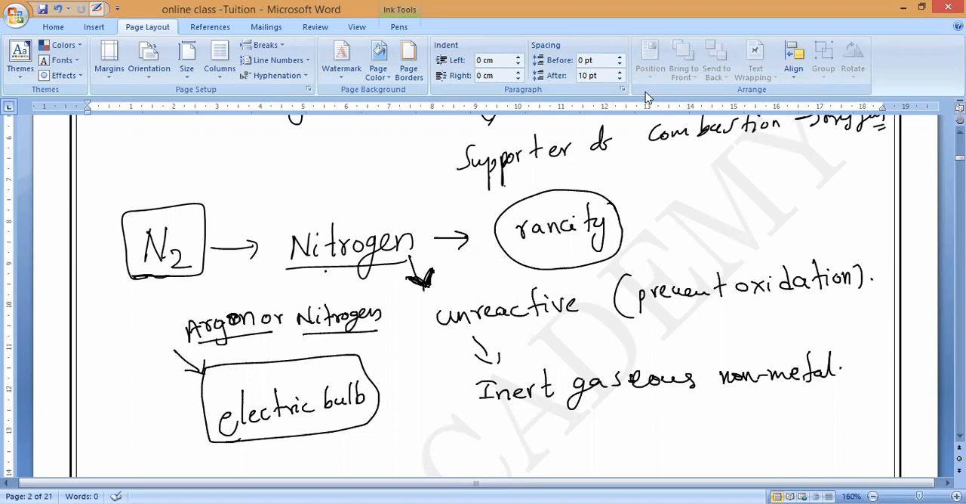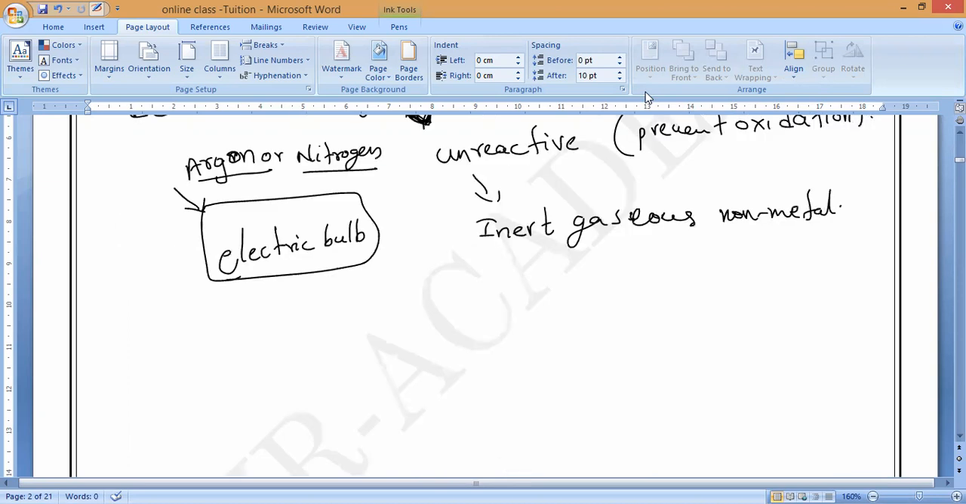Also, nitrogen gas, which is present in the atmosphere, will reduce the rate of combustion and make it safe. So we can also use nitrogen as a fire extinguisher. So nitrogen we can use for what? It reduces the rate of combustion.